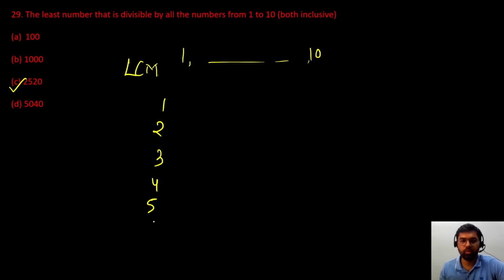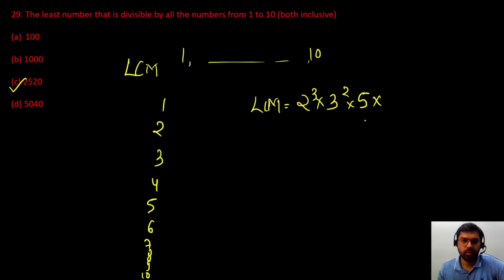So 1, 2, 3, 4, 5, 6, 7, 8, 9, 10. So first of all, what we will write down LCM. So 2, highest power of 2 would be 3. So 2 to the power 3. Then 3, highest power of 3 is 2. Then 5. So highest power would be 1. Then prime factors, which all prime factors are left, 7. Okay. So if you multiply this will give you your answer.